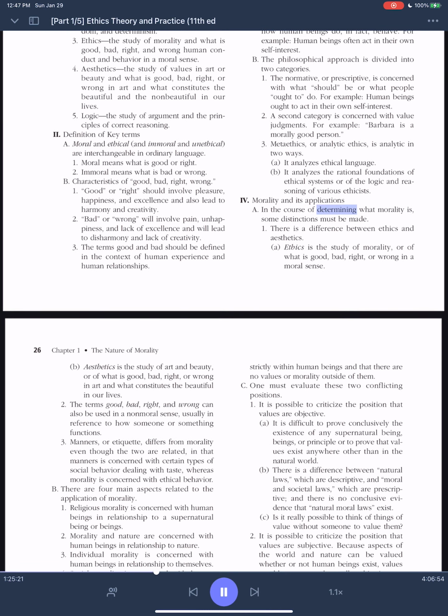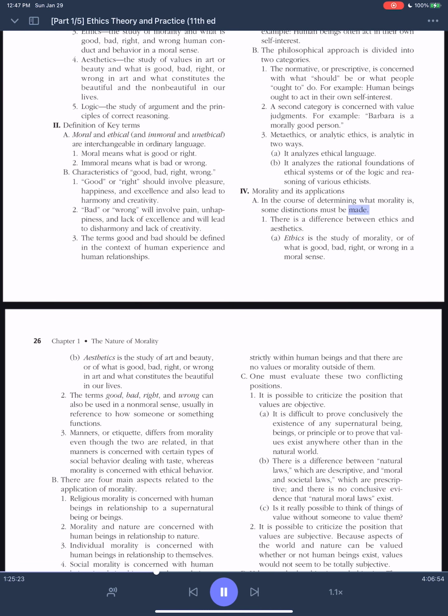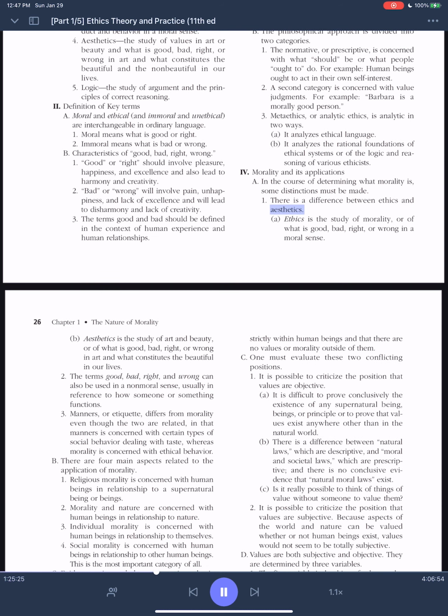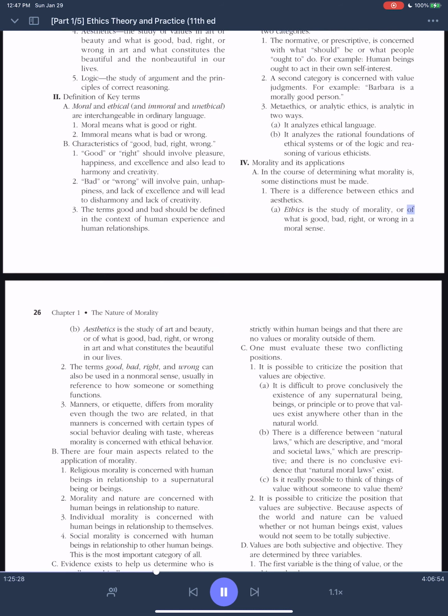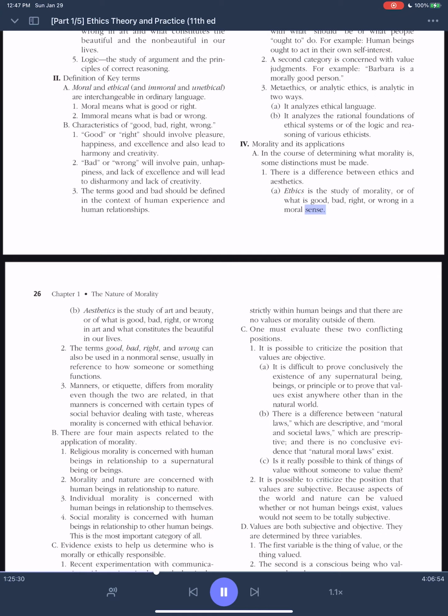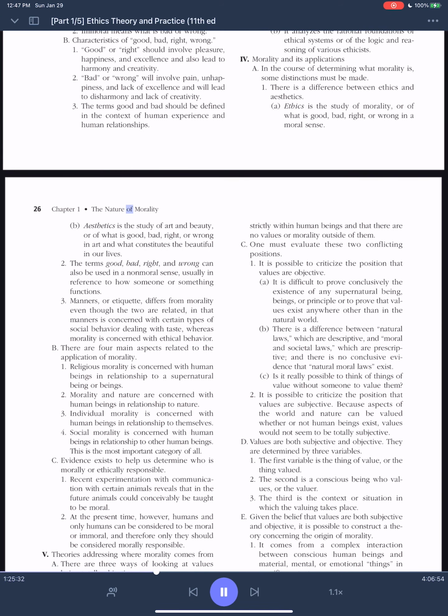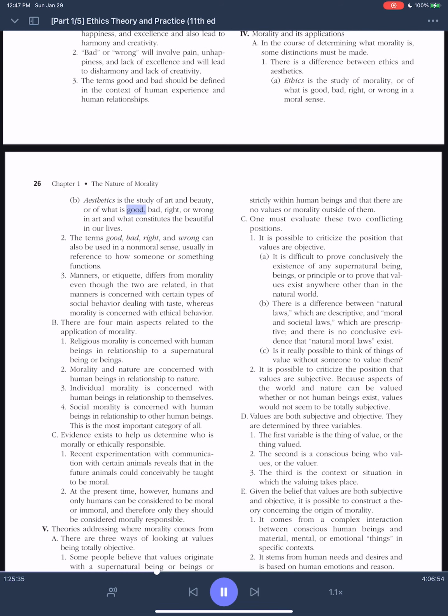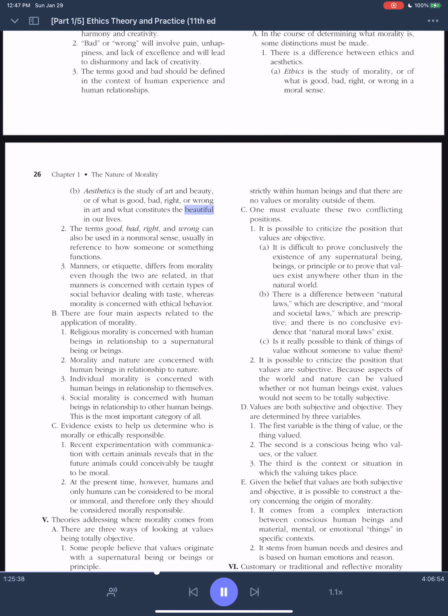4. Morality and its applications. A. In the course of determining what morality is, some distinctions must be made. 1. There is a difference between ethics and aesthetics. A. Ethics is the study of morality, or of what is good, bad, right, or wrong in a moral sense. B. Aesthetics is the study of art and beauty, or of what is good, bad, right, or wrong in art and what constitutes the beautiful in our lives.